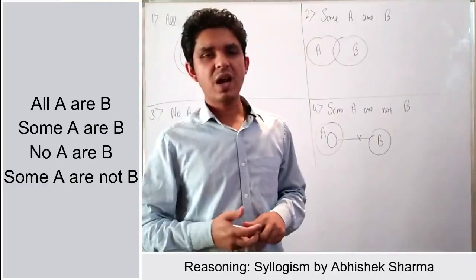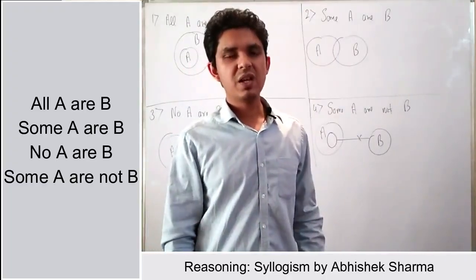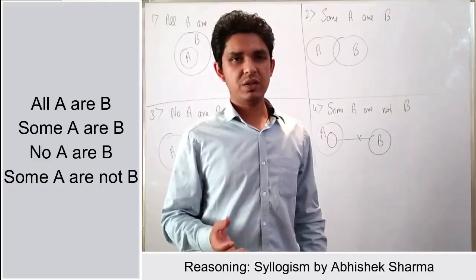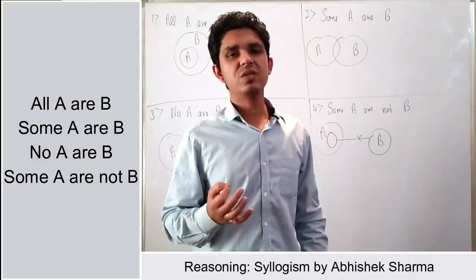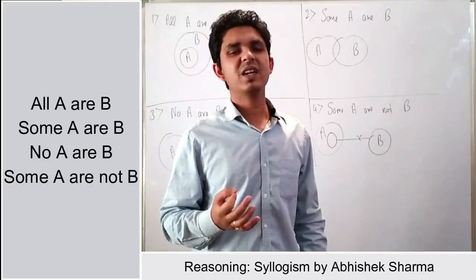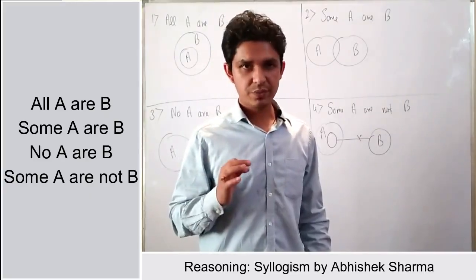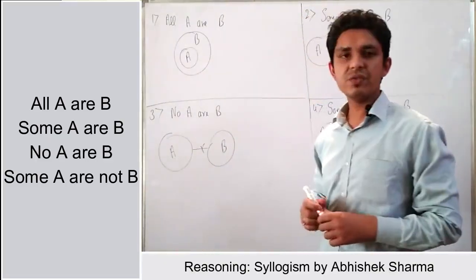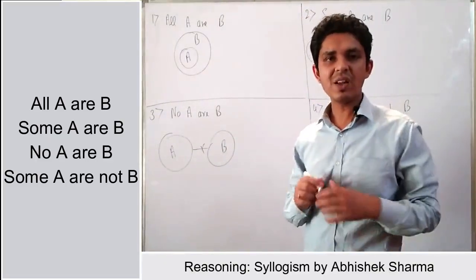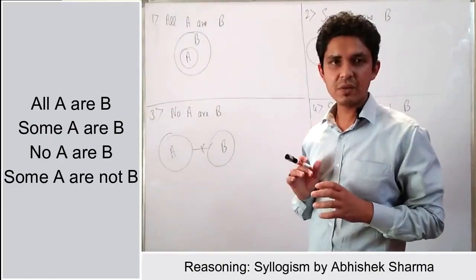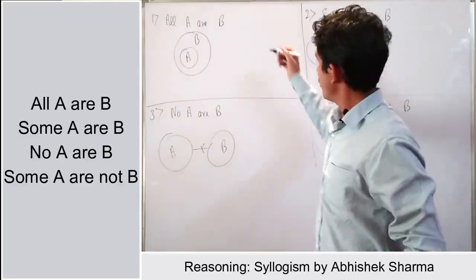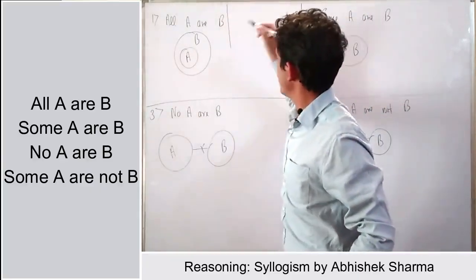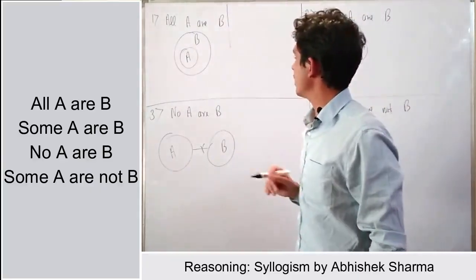So what I have done, I have written the four types of statements and drawn the arrangement. Now let us check the possible list of conclusions that can be either true or false. Let us check for the first one. I have written the statement all A are B. That means all A are in B. So what can be the possible list of true conclusions here?